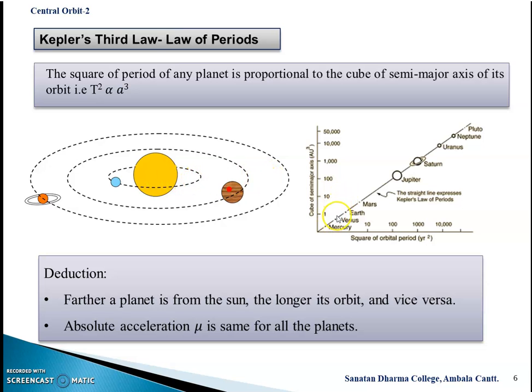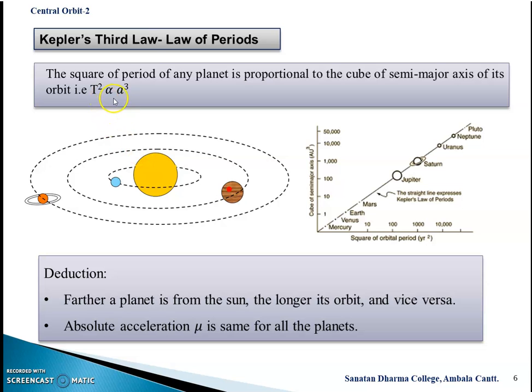As we move far from the sun, Venus, Earth, Mars, their orbits become larger and larger. So the first deduction is: the farther a planet from the sun, the longer its orbit, and vice versa.